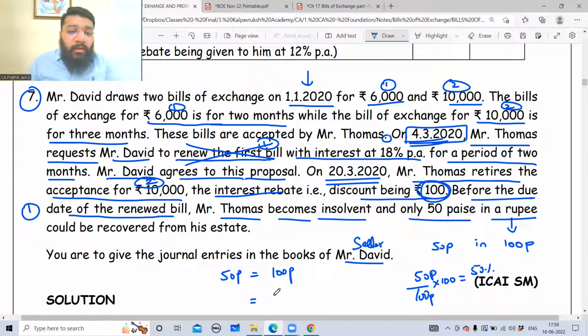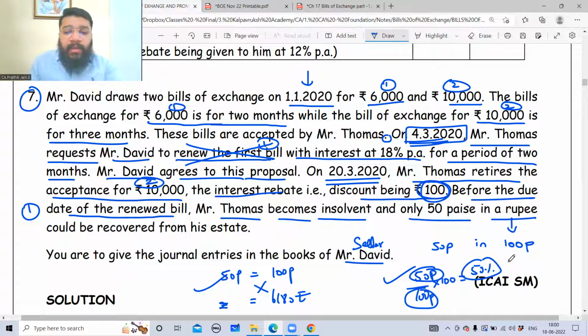Then from 6,180 rupees, how much is recovered? You can cross multiply and do this. Whatever is comfortable. This is also allowed. I said that 50% out of 100 is recovered, or 50 paise out of 100 paise is recovered. So 50% is recovered. Apply this 50% on 6,180, you'll get the answer.